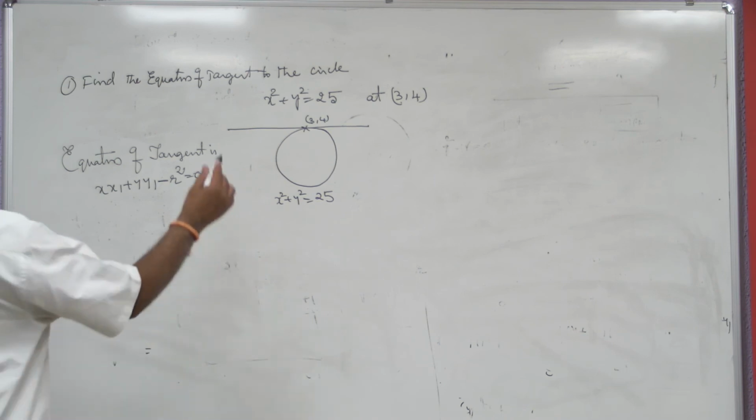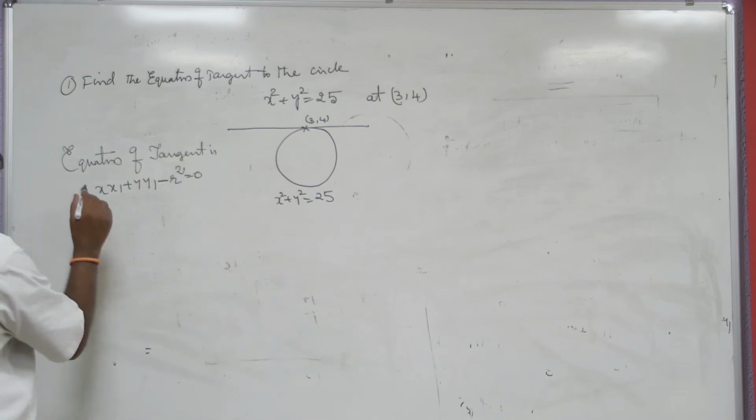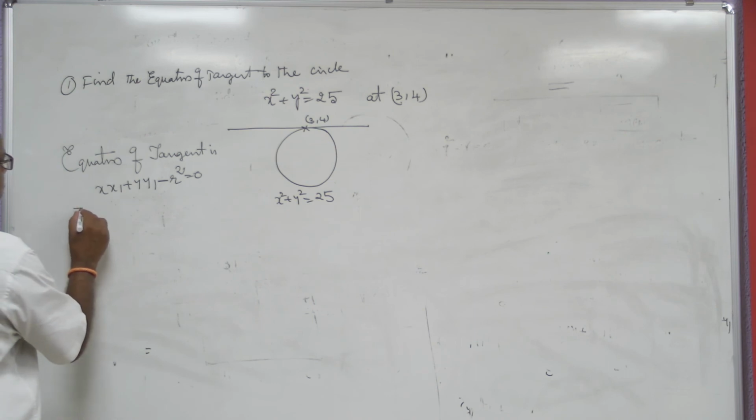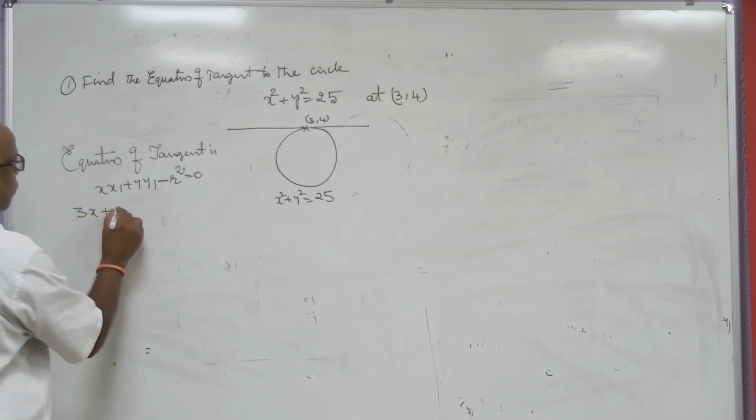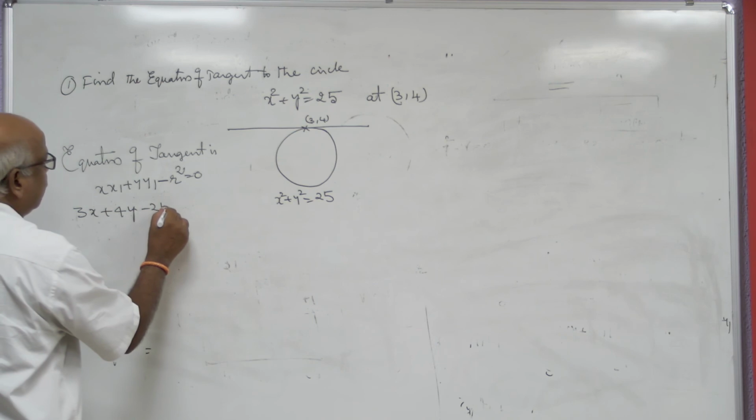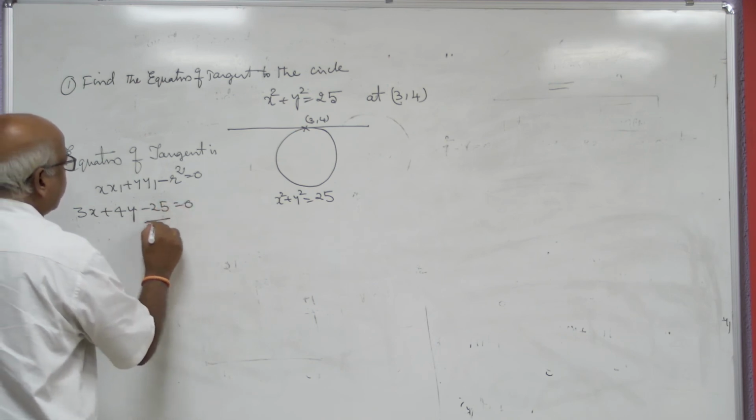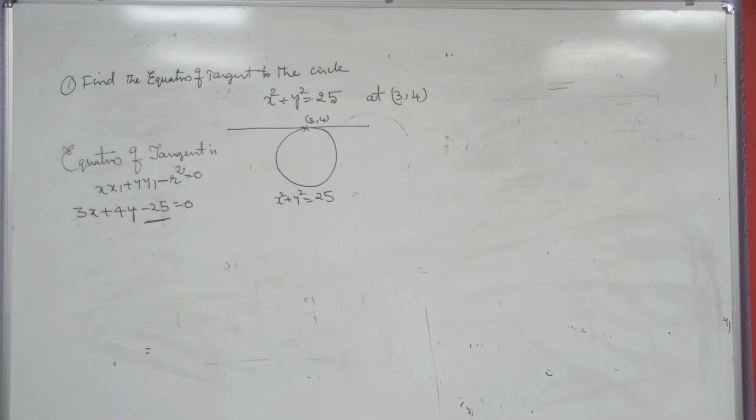Here x1, y1 coordinates are 3, 4. Substituting, 3x plus 4y minus 25 equal to 0 will give us the equation of the tangent.